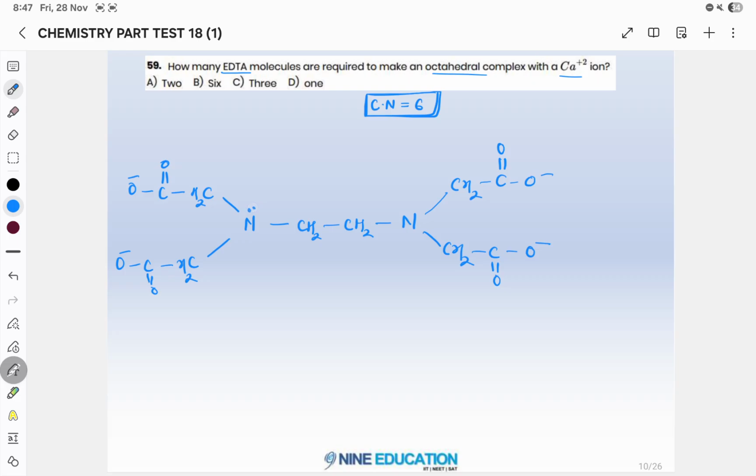If you can see, how many donor atoms are there? 2 nitrogen will act as donor atoms and 4 oxygen will act as donor atoms.